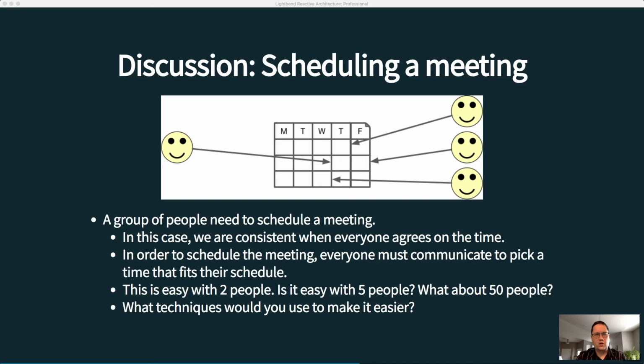When we try to do something which seems simple, like scheduling a meeting, it turns out there's a lot of complexity involved that, in our day-to-day life, we just pretend doesn't exist or we ignore. And then when a problem comes as a result of that complexity, that's when we deal with it. So this is the problem: when you have a bunch of people and you try to schedule a meeting, it's a very complex process, and it can potentially take a lot of time. That's what we're going to talk about when we talk about coherency delay.